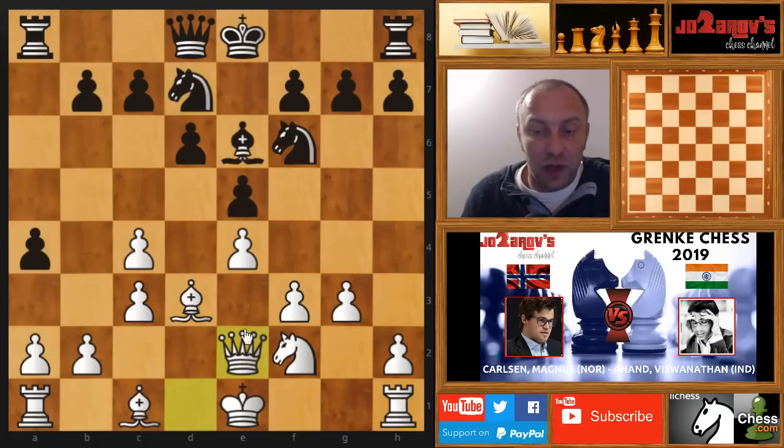Of course, we want to have also more protection of the c4 because it's kind of a weakness. It's hard here for black to attack it, but in the long term it could be really a weakness because you cannot really support it with another pawn, because Viswanathan Anand played the move a4 and made this progress here on the queenside. And here Anand makes, well, let's call it a mistake, I think.